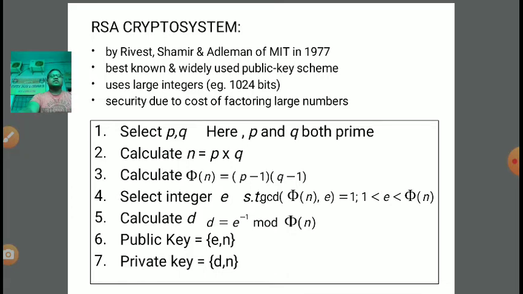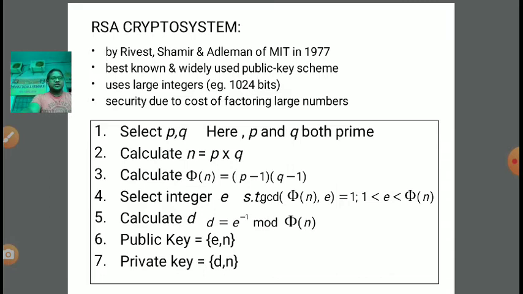Fifth point is the calculation of integer d. It will be done in such a manner that d should be the multiplicative inverse of the selected e value, e inverse under the modulus phi n, right? So integer d will be calculated from e. How? The multiplicative inverse of e under modulus phi n will be given to the d value.